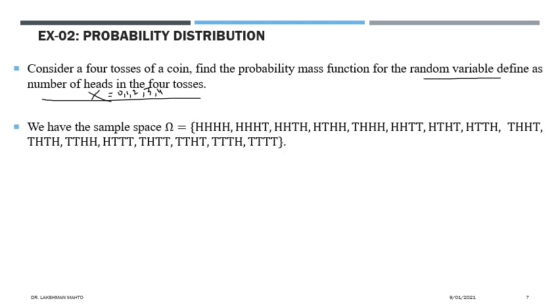Okay, so first we will find the sample space. Here the sample space is very small, so we can easily find it. These are the outcomes in this sample space, and you can easily observe how many outcomes are possible when you toss a coin 4 times.